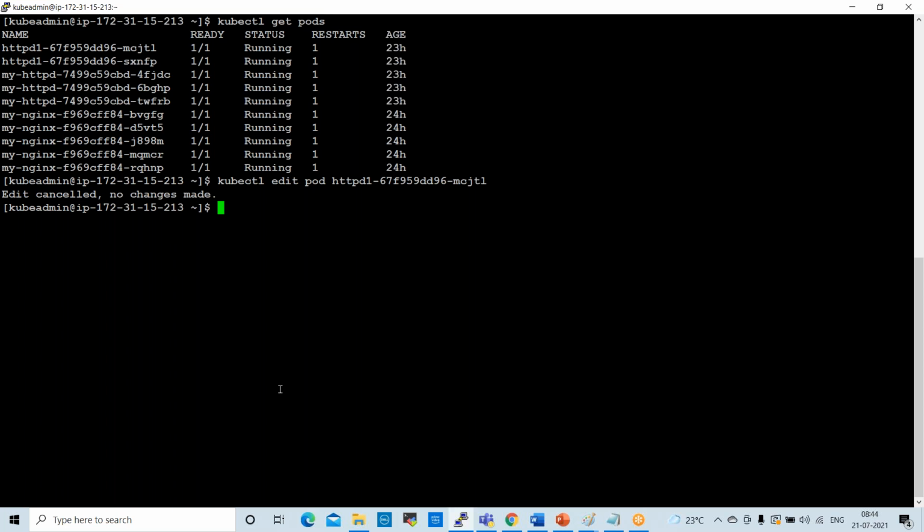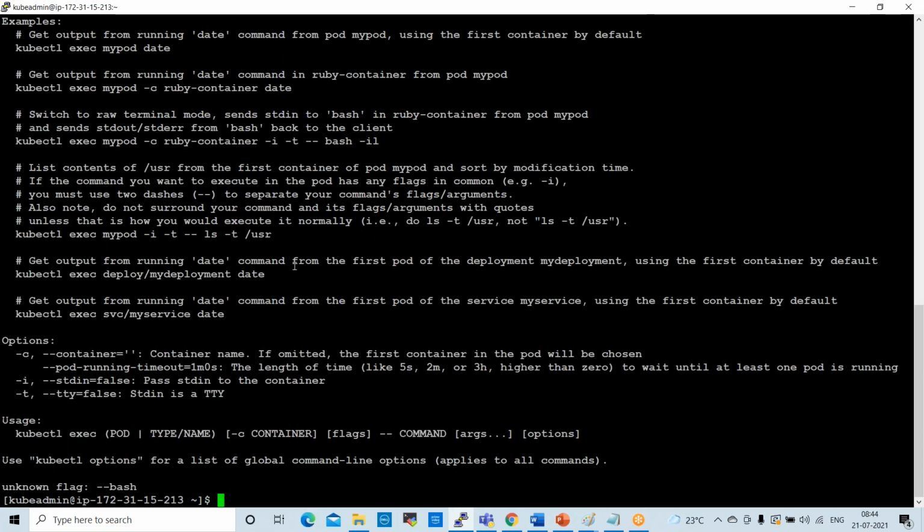I want to check one pod here, for which the command here is kubectl exec -it pod name, give the pod name, then -bash.